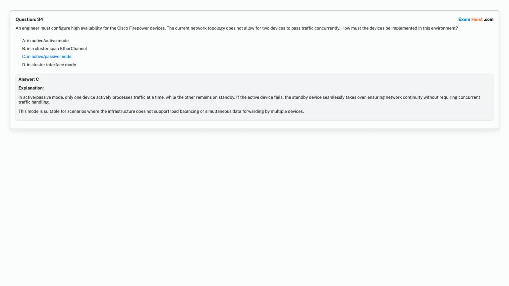Correct answer is Option C. In passive mode.